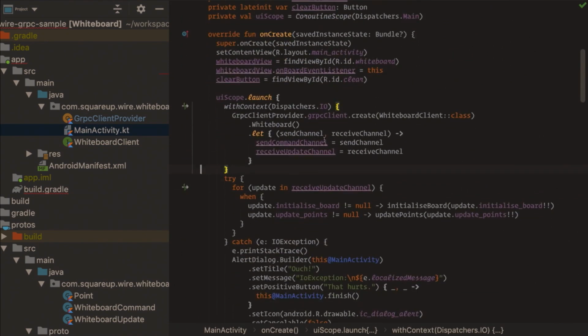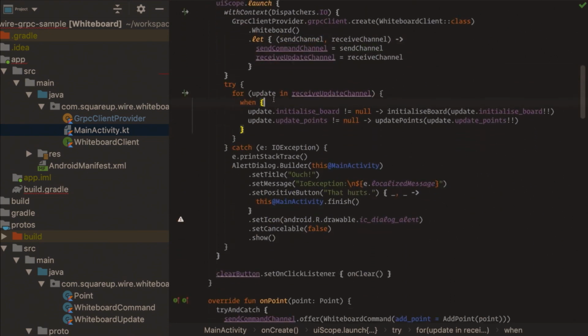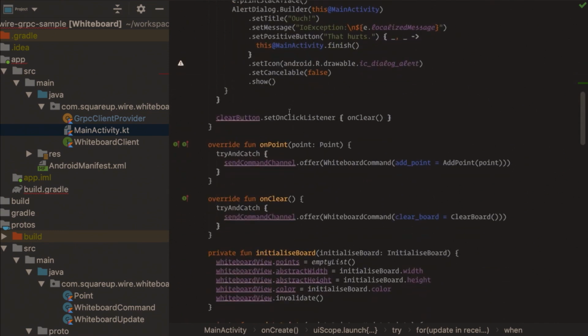And in the main activity, this is where the magic happens. We get our implementation furnished by Wire, called the whiteboard, and then we just store both the send channel and the receive channel. Then we listen to what the server tells us to do. If we need to set up the board, we do it. If it's a point, we draw them.